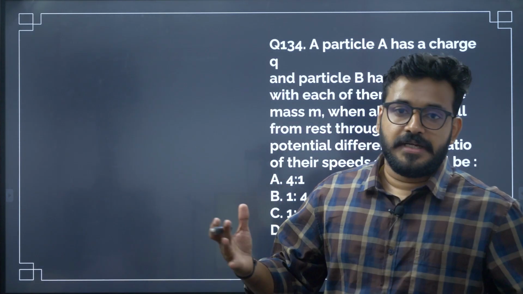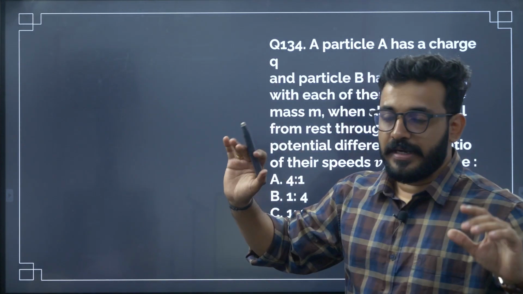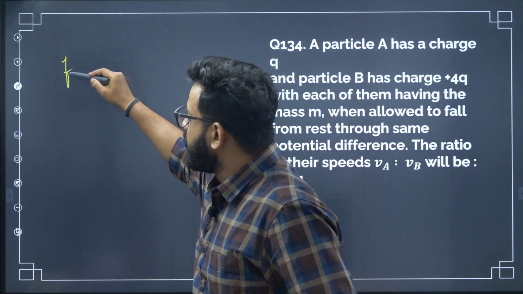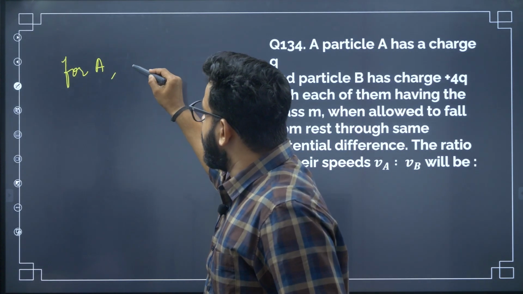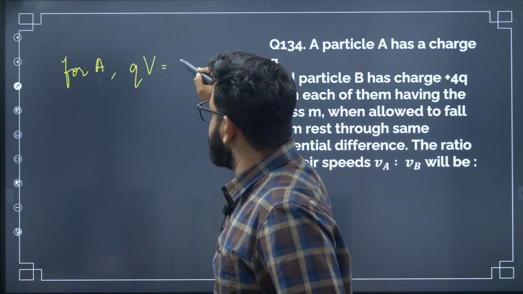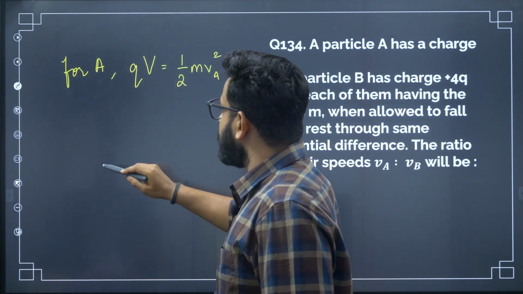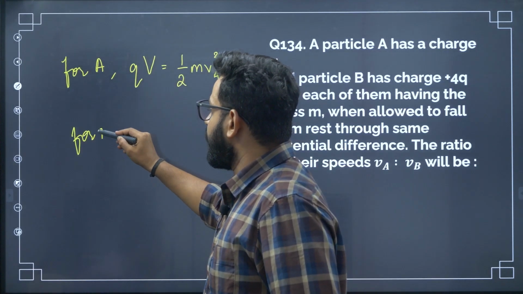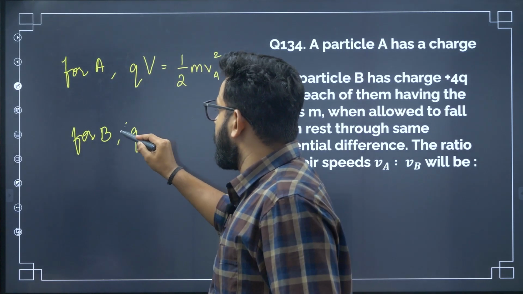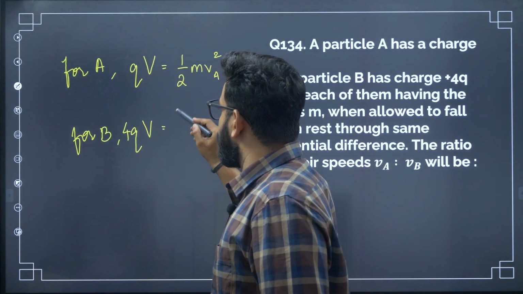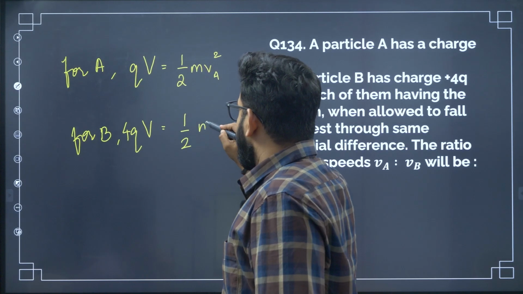So energy conservation first, let's do it separately for A. For the particle A, we have Q into V, that is the potential energy, equal to half mVA square. Now for B, we have 4QV, charge is 4Q, equal to half mVB square.